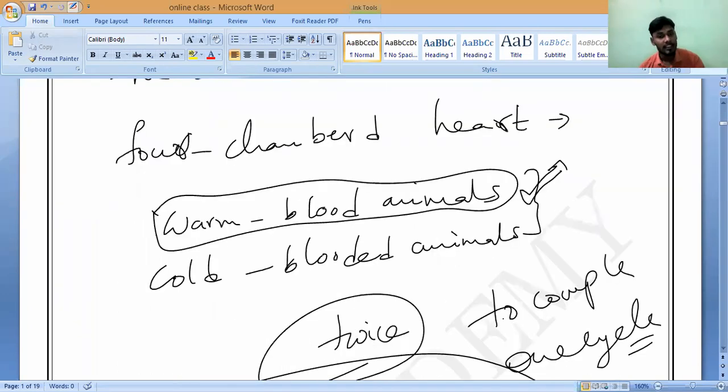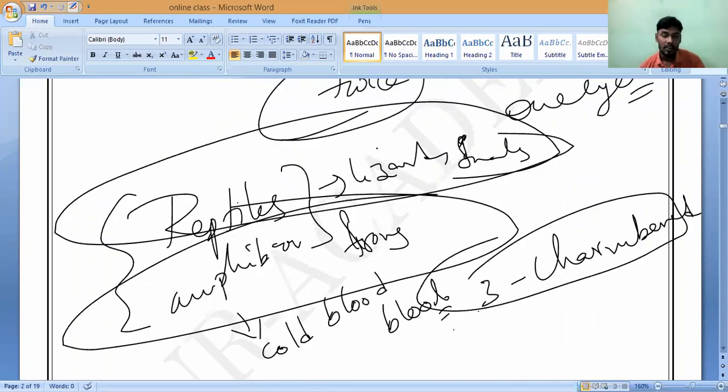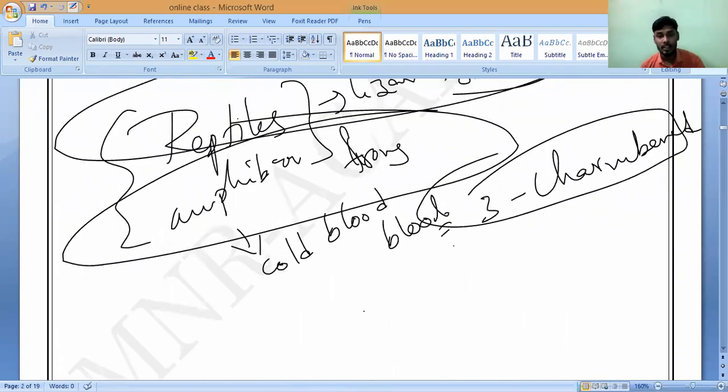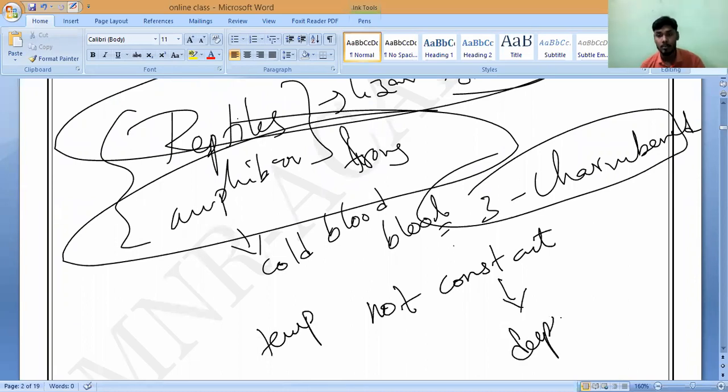Now, if you take these reptiles and amphibians, for them the body temperature is not constant. It completely depends on the atmosphere. If the atmosphere temperature is low, it is low; if the atmosphere temperature is more, it is more.